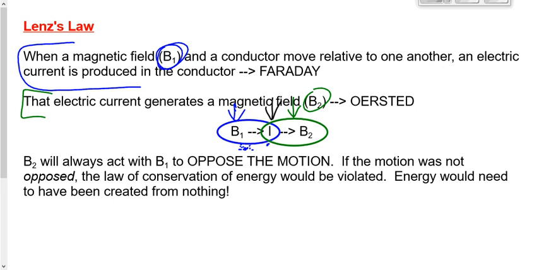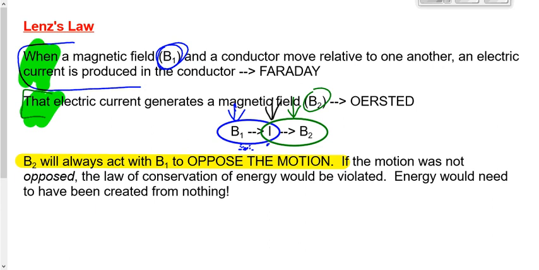Now this is the crux of Lenz's law. Everything we've just done up here is not new, right? The first bullet is Faraday. The second bullet is Oersted. This is Lenz's law. Magnetic field number two, the one that was just produced by the current, will act together with magnetic field number one. That's the one that I dropped. Those will act together to oppose the motion.